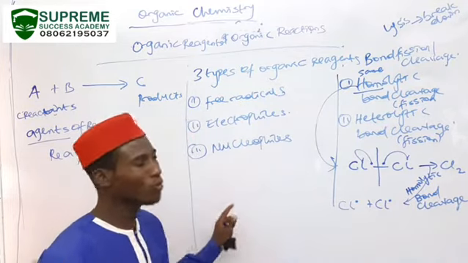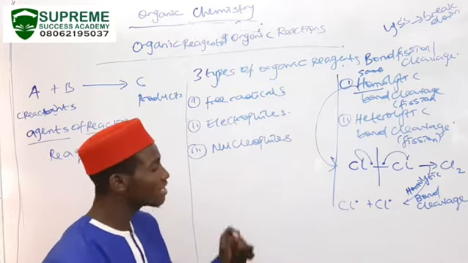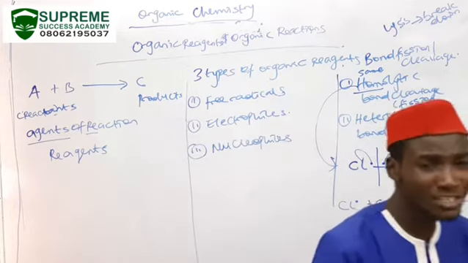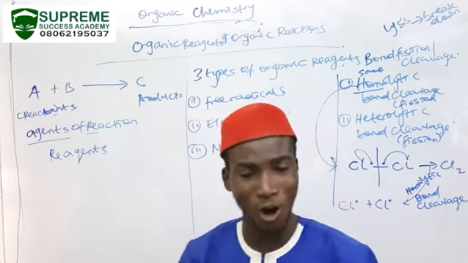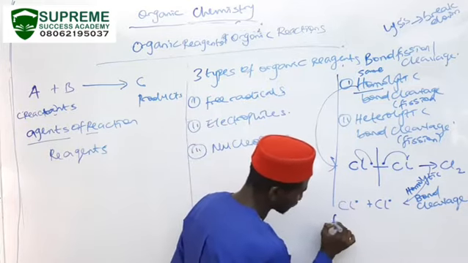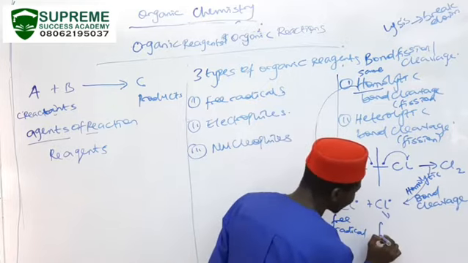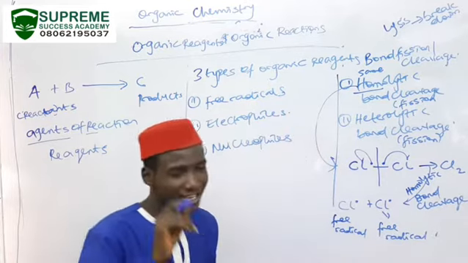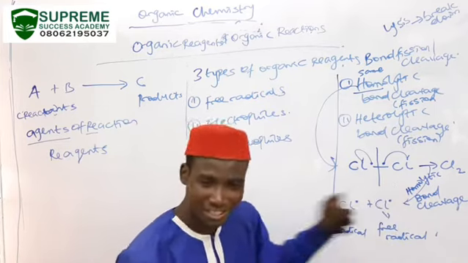So when we talk about homolytic bond cleavage, it is a type of bond cleavage that results in the formation of free radicals. I repeat, homolytic bond cleavage is the uniform breakdown of a covalent bond that results in the formation of free radicals. So this substance is a free radical. This is another free radical. So basically, as a point of note, homolytic bond cleavage results in the formation of free radicals.